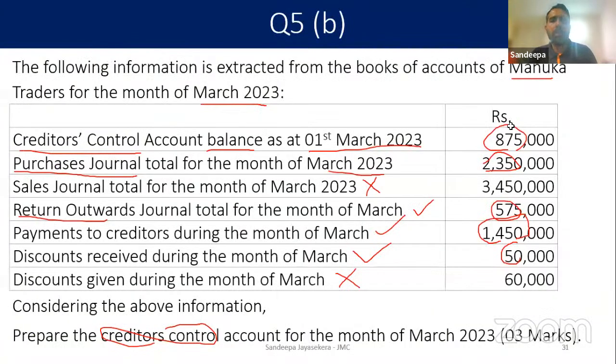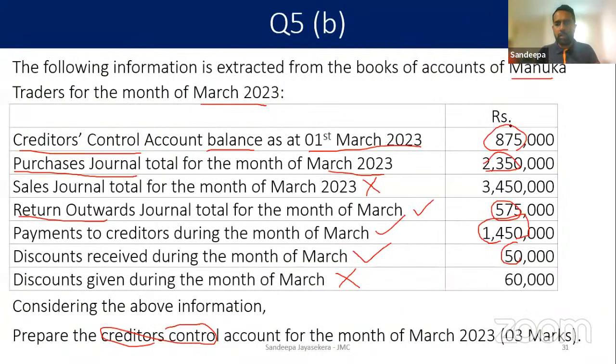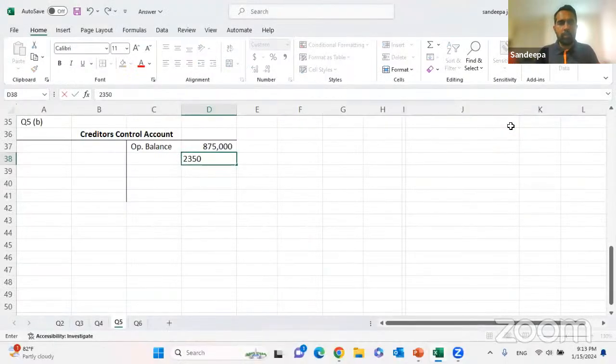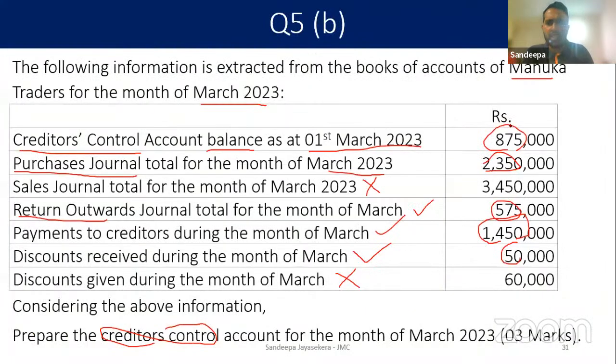Purchase journal is used to record all the credit purchases. What is the double entry for the credit purchase? Purchases debit, creditors credit. So you're going to credit the creditors account 2,350,000 as purchases. The sales journal is not coming.